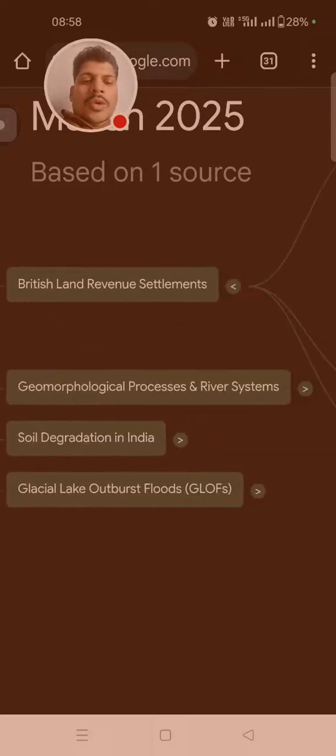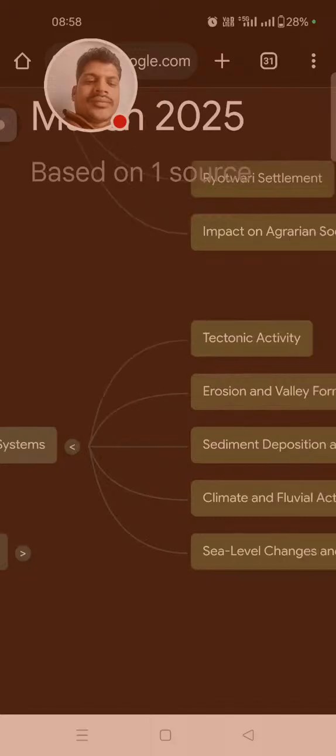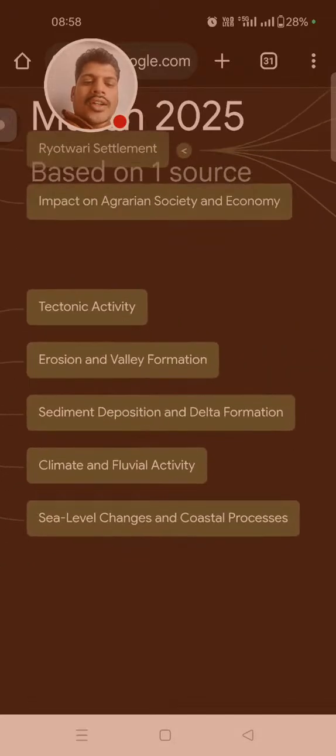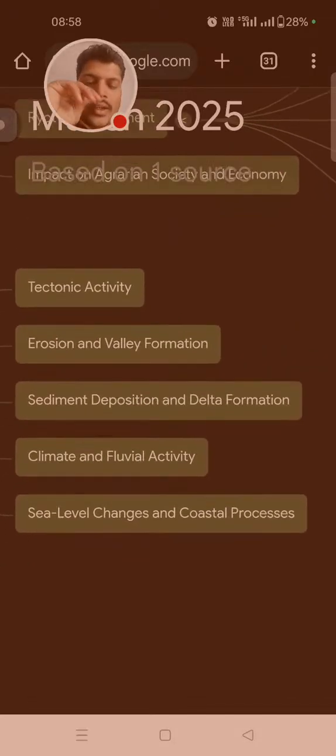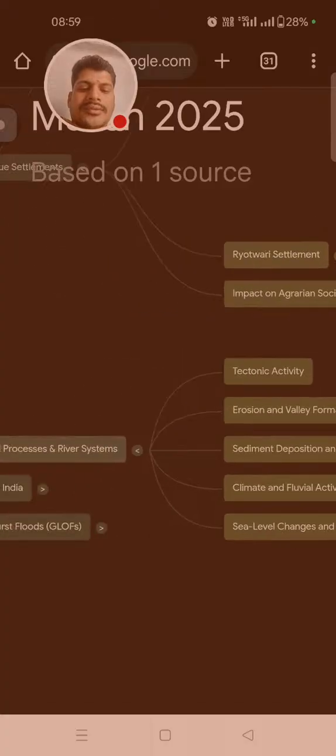Geographic: geomorphic process and river system. So how the tectonic activity, erosion and valley formation in the river, sediment deposition and delta formation, climate and fluvial activity, and sea level change and coastal processes.